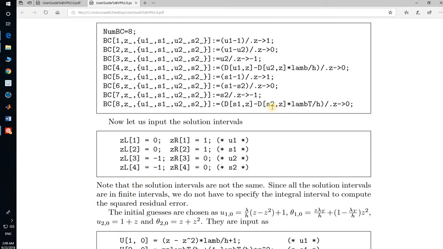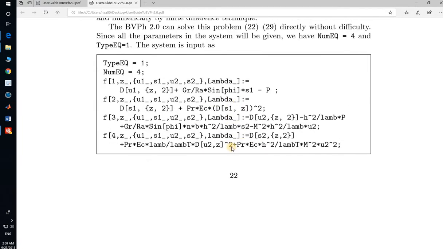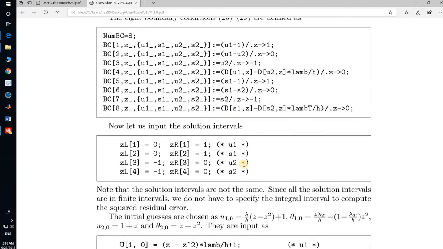Now we are here and write down all of our boundary conditions. The boundary condition number A, the derivative of s1 with respect to z minus derivative of s2 with respect to z into lambda of t over h, and at point z approaches to 0. All the boundary conditions are written here. There are just two steps. First one is to write the differential equation. Second one, write the boundary condition.